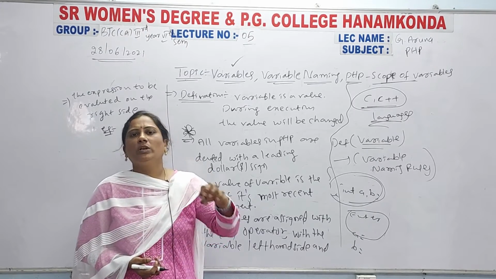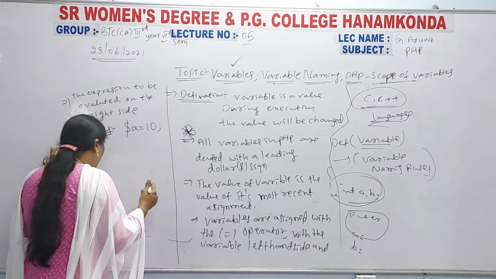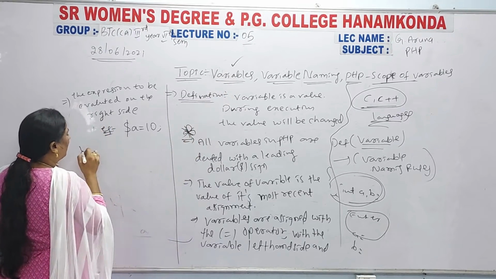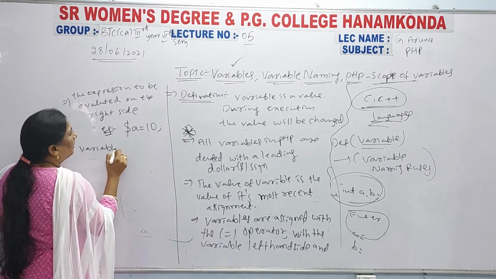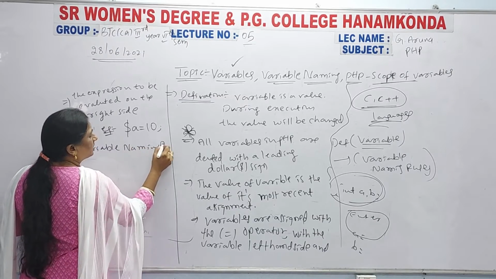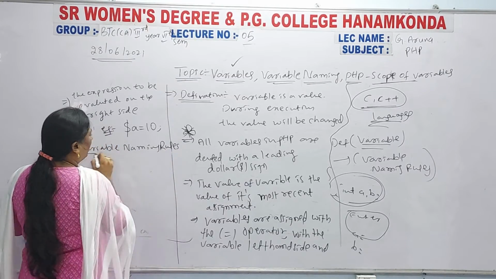Anywhere you can use these rules. So second, variable definition and variable will be completed. The second one is variable naming rules.